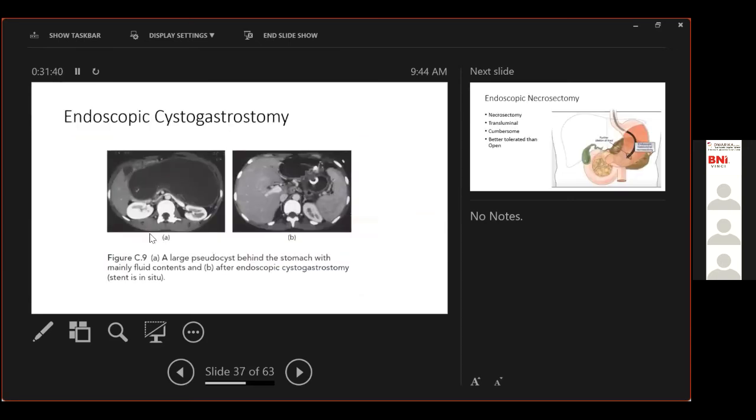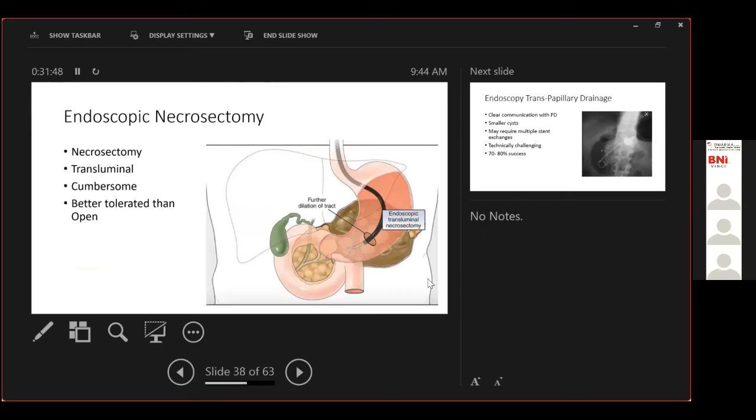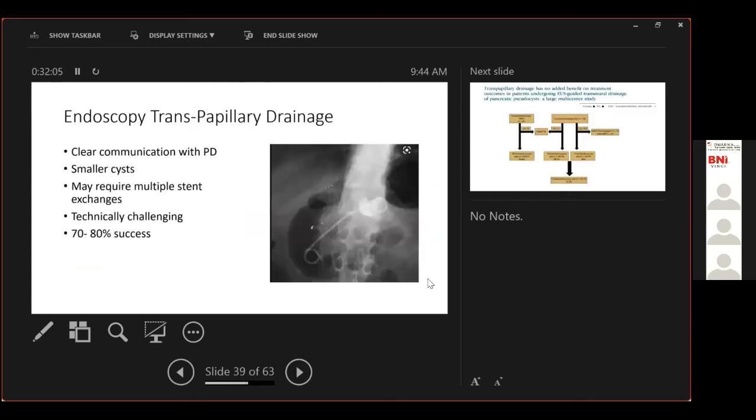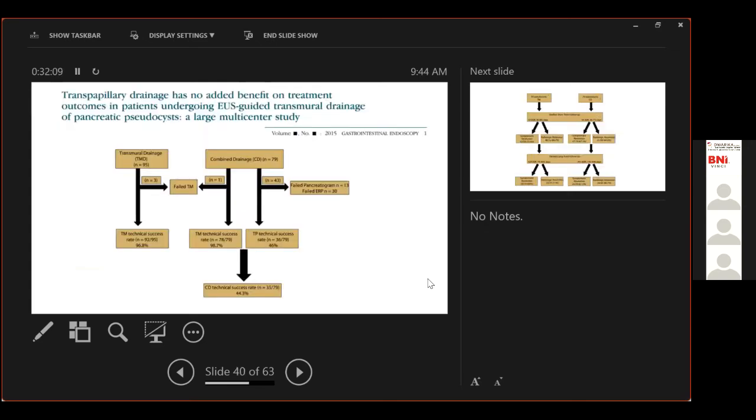Now, this one, endoscopic cystogastrostomy, just a picture. We see a large cyst pressing upon the stomach, and subsequently it's been decompressed with a stent placed between the two cavities. The same procedure can be expanded, and a necrosectomy can be done through a peroral route. It is, however, cumbersome, takes time, and you need an expert endoscopist for it. However, it is definitely better tolerated than an open necrosectomy. I think we'll leave the endoscopic part for later and go to the surgical.